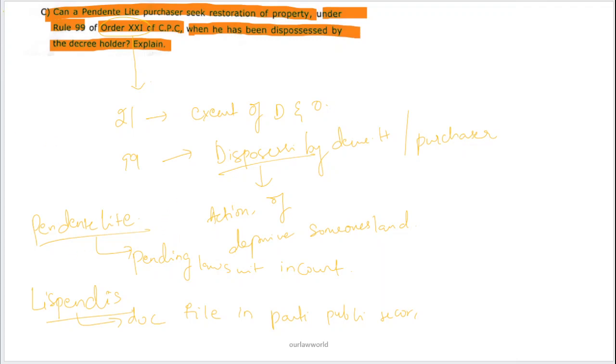Now the question is, can a pendente lite purchaser? Pendente lite, you already know the meaning: a pending lawsuit in the court.